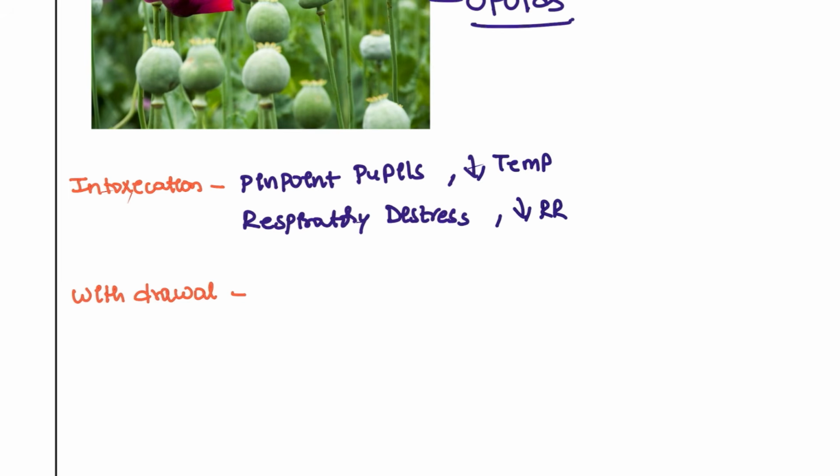The patient sometimes can come in the coma also. That is what intoxication is. Pinpoint pupils, no secretions, respiratory rate is decreased, temperature is decreased, and the patient is having the respiratory depression, that is going to present as an intoxication. Death can happen, that is most common with the opioids only.